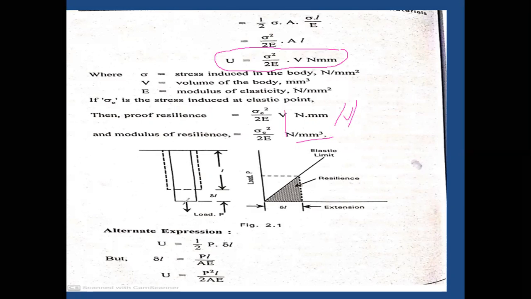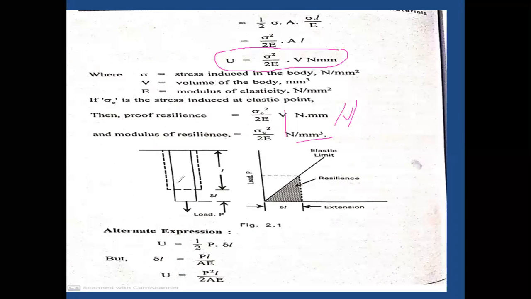Initially we have a dotted line showing the original body with its cross section. On application of a tensile load, it has some elongation of delta L. Obviously, along with the linear elongation, there will be lateral compression also. The diagram will look like this.